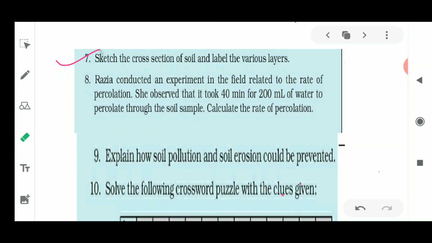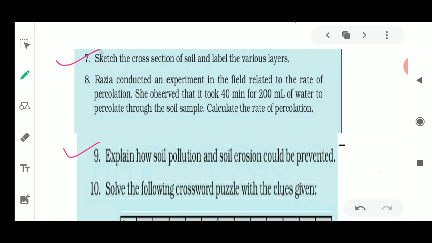Soil pollution can be prevented by not dumping non-biodegradable waste inside the soil, as it could decrease the fertility of the soil. And next, as we have discussed, fertilizers and chemicals should be used in much lesser amounts, so that they do not decrease the fertility of the soil or create pollution.